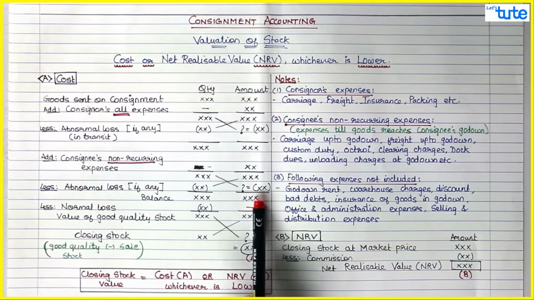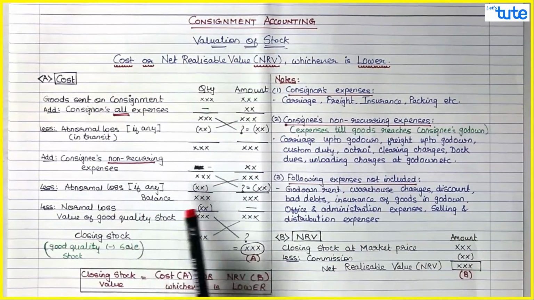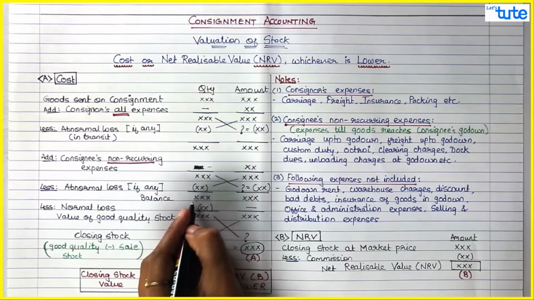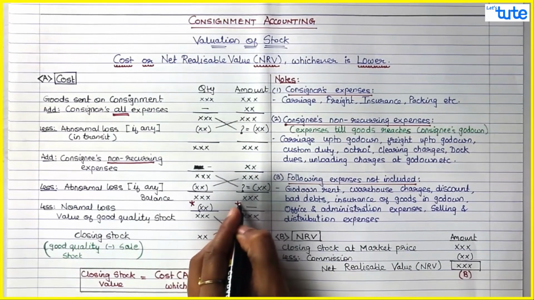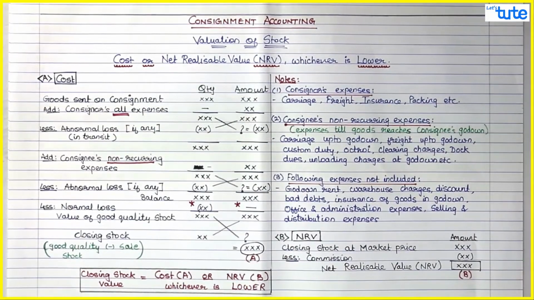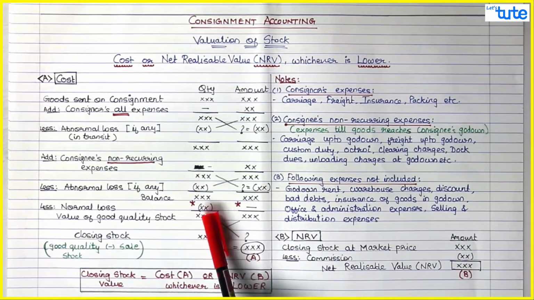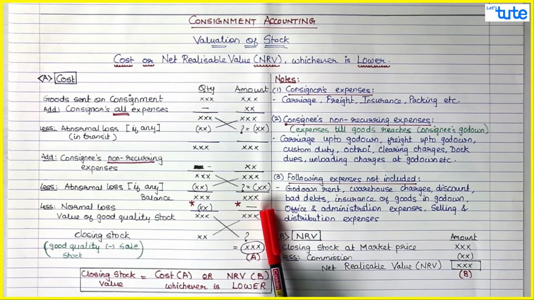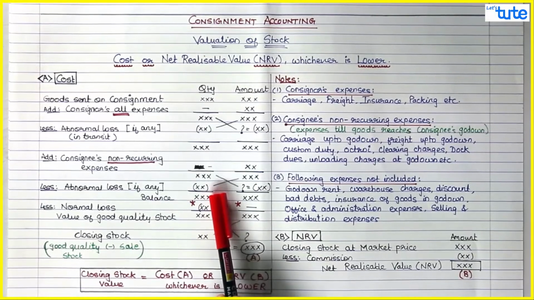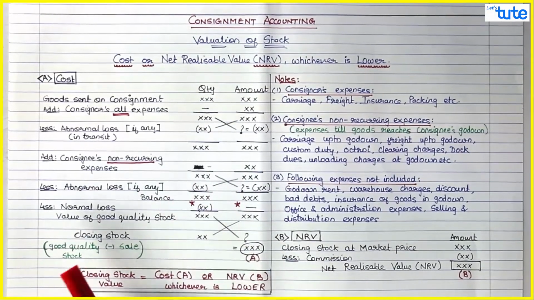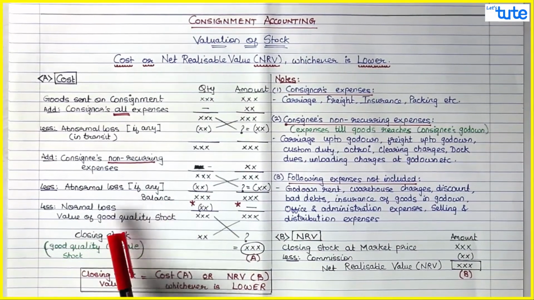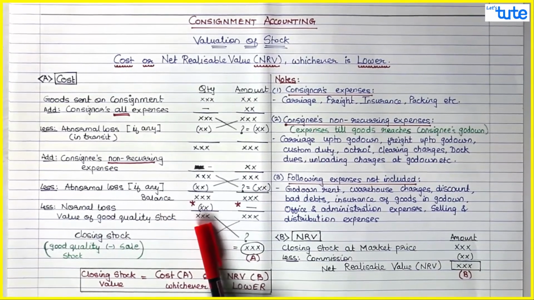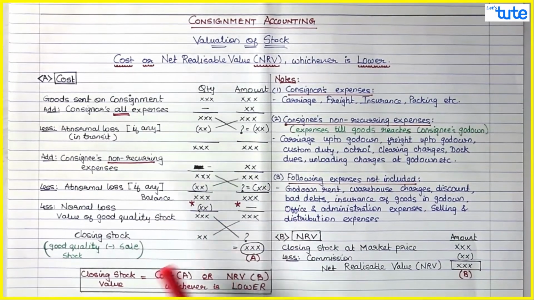Now if there is again normal loss, you just deduct the quantity and not the amount. This is important. In normal loss, you will just deduct the quantity, you do not deduct the amount. We do not pass any entry for normal loss in our accounts. We just adjust our quantity in your total stock. So the value of good quality stock, finally this is the good quality stock for this much value. So closing stock, how will you find out closing stock?